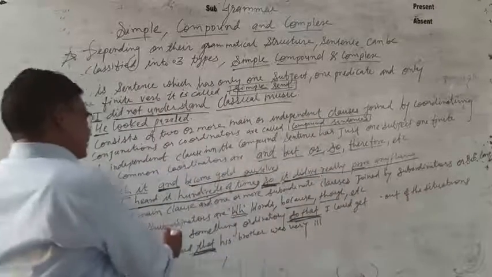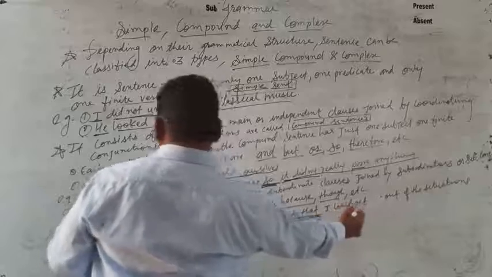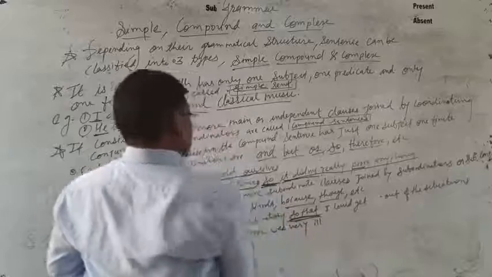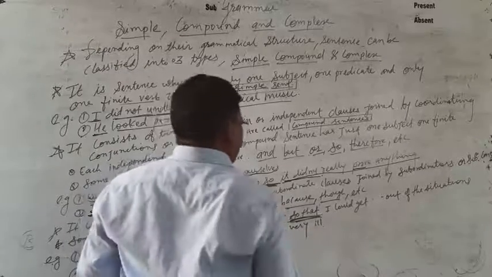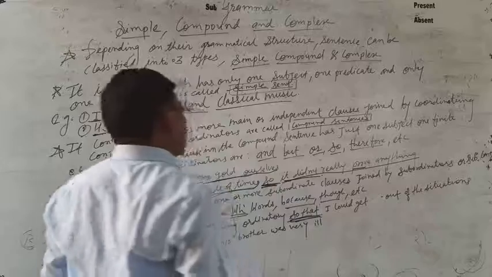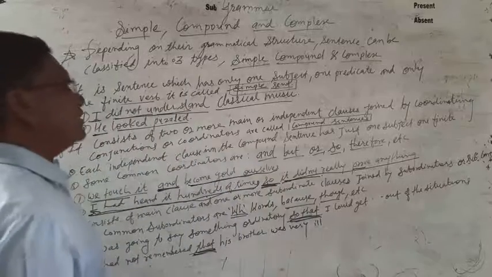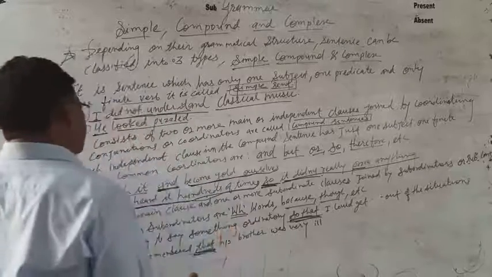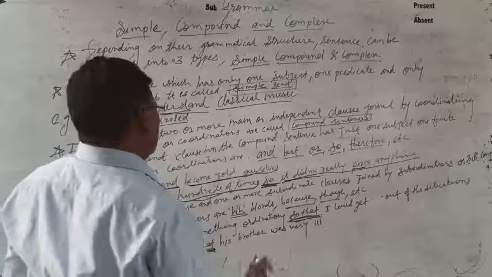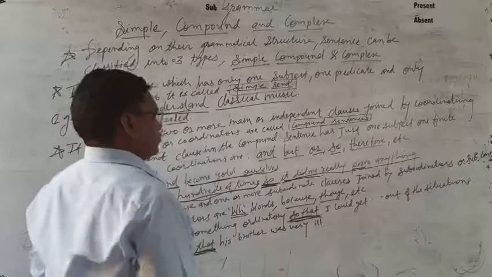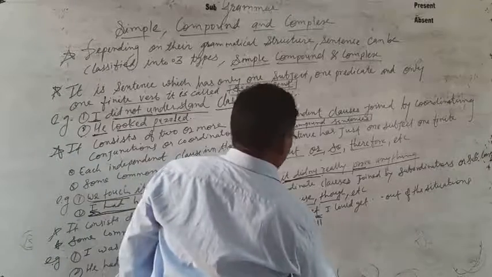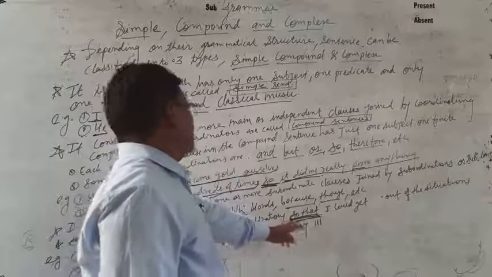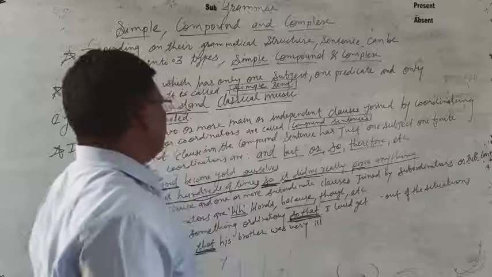These are the two clauses, a main clause and a subordinate clause, joined by the subordinator so that.